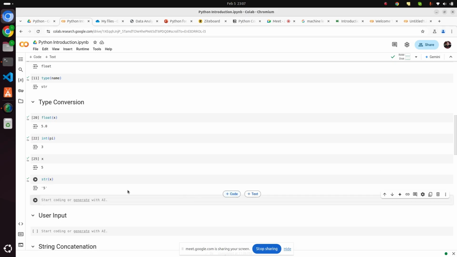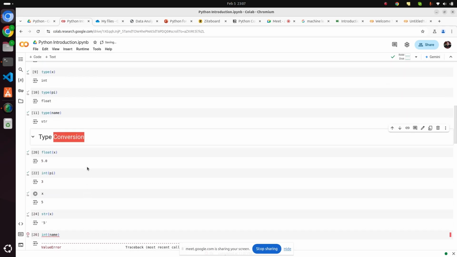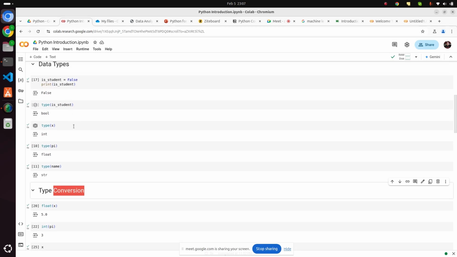Now if here I try int of name, I will get an error: invalid literal for int with base 10. This value is not in the form of an integer, so I can't convert it, right? So if you do an illogical or invalid conversion, you will get an error. So the type conversion and data types we have seen.